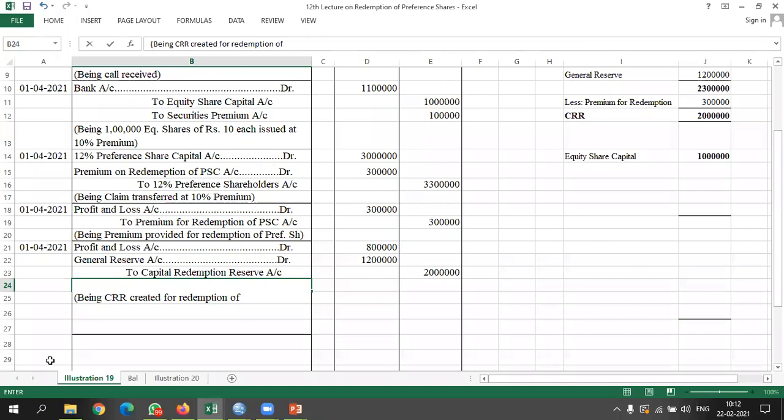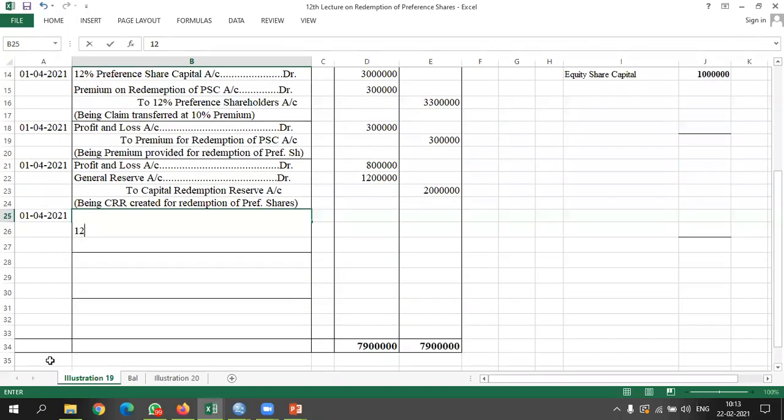Okay, and after that last entry will be of claim settlement. The claim settlement entry, I think you people are very much aware. 12% preference share holders account debited to bank account.